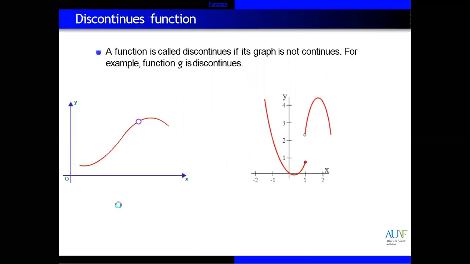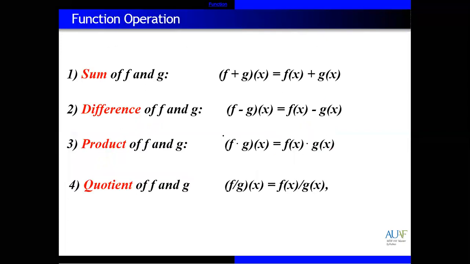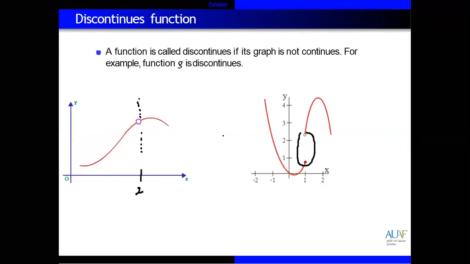As we discussed, at position 2 we don't know the value of the function, so this is a discontinuous function. Or you can see here there is a gap between two graphs, so this is also a discontinuous function. Okay, continuous function and discontinuous function.